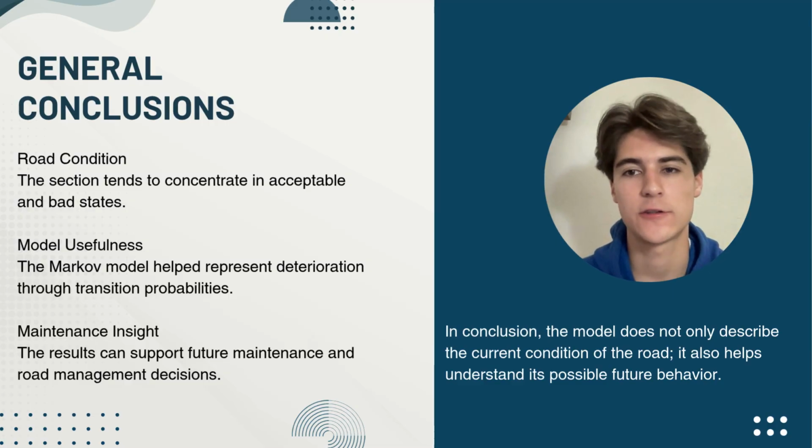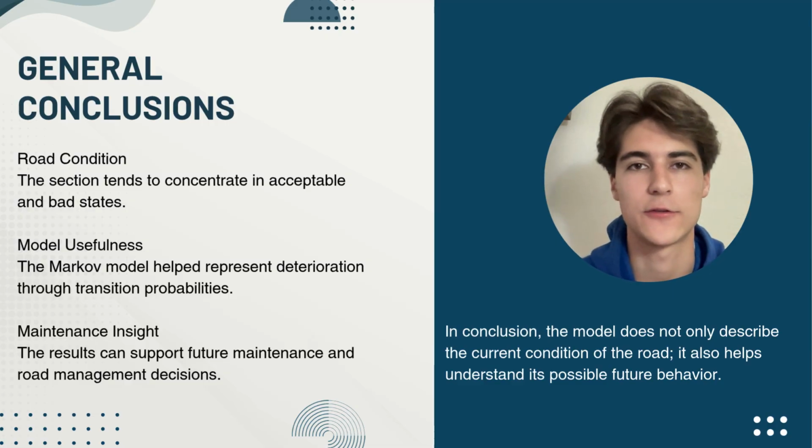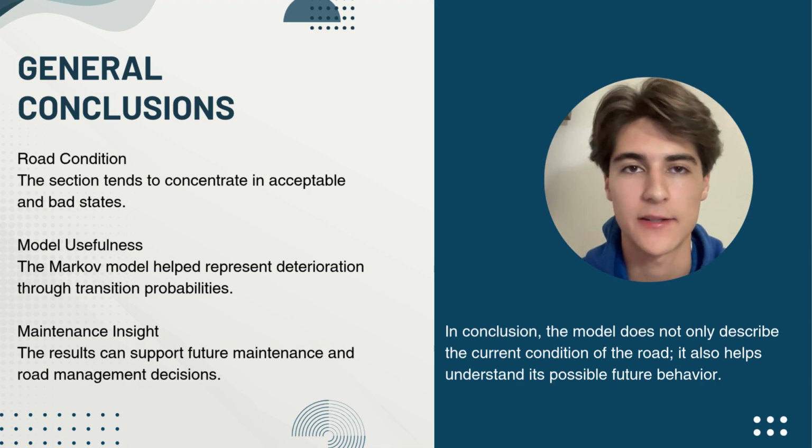This approach provides valuable information for maintenance planning and helps transportation agencies make better decisions regarding road management. As a general conclusion, the section tends to concentrate into acceptable and bad states, and this model not only describes the current condition of the road, but also possible future behavior using Markov chains and further analysis.